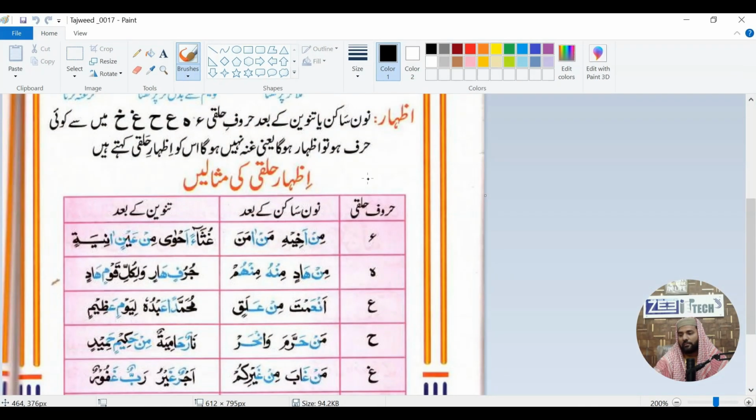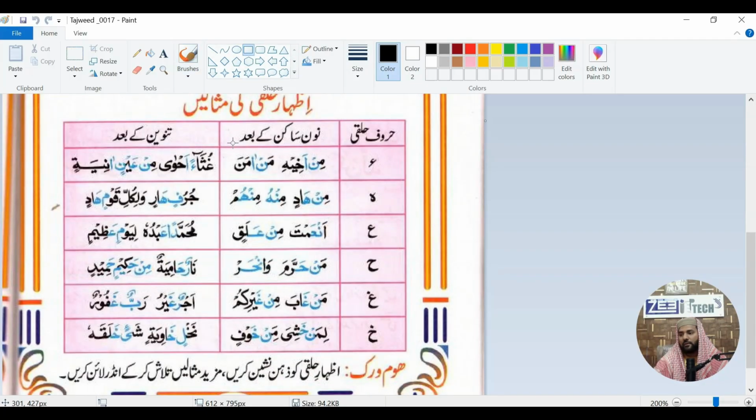Okay, there are some examples of it over here. We can read them. Min akhihi, min akhihi. That's min; I'm not doing Ikhfa on min. Min akhihi, that is Izhar. Man amana, man amana. That is the example where after Noon Sakin, Hamza is appearing.